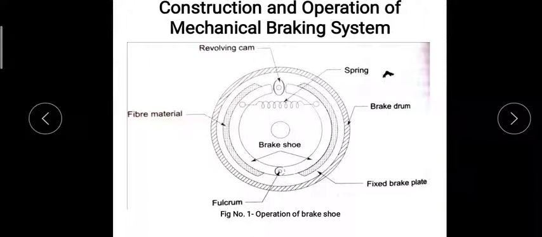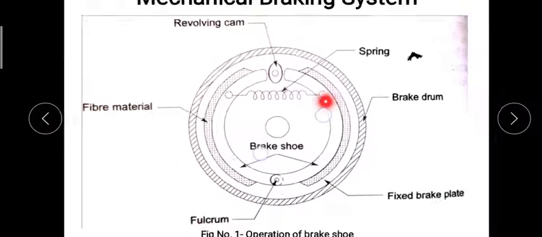Next, there are two brake shoes, which are lined on the outer side with asbestos fiber material. A revolving cam is fixed at the top of the brake plate. When the cam rotates, the two brake shoes move outwards, or expand. When this rotates, it will expand like this.